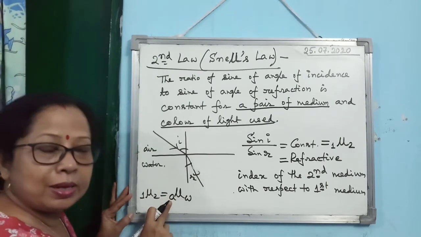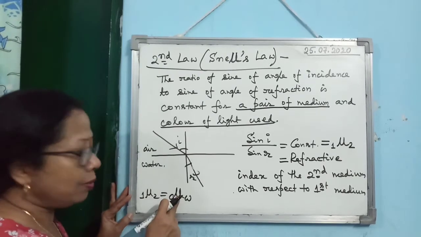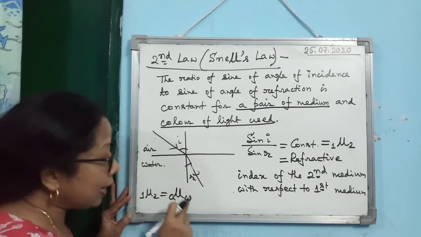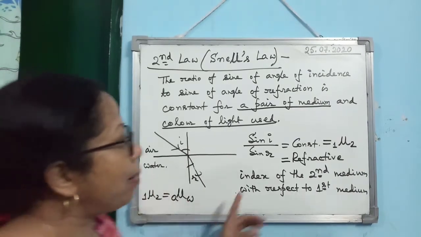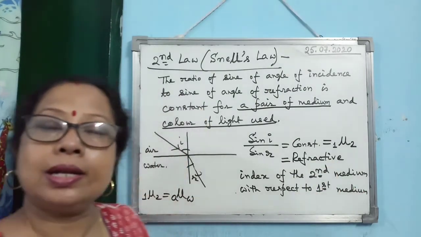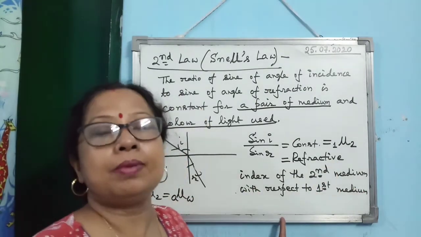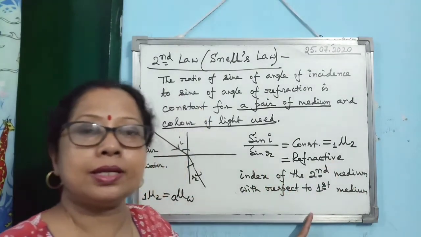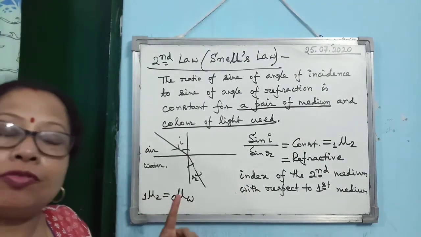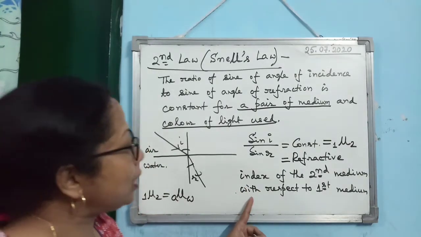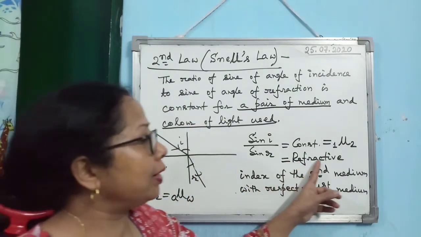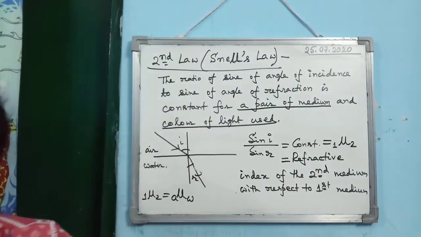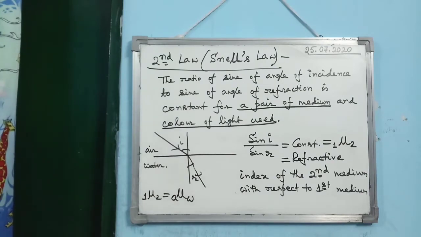So, the first medium should be written on the left side and the second medium on the right side. And remember, it is the refractive index of the second medium with respect to the first medium. So as the term "with respect to" is there, it means that it is a relative refractive index. Okay, it is known as relative refractive index.